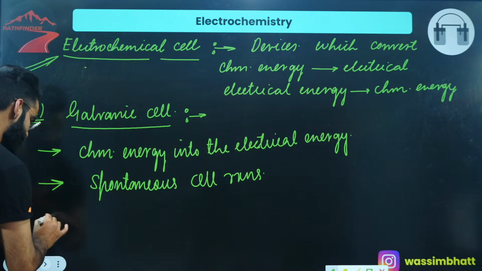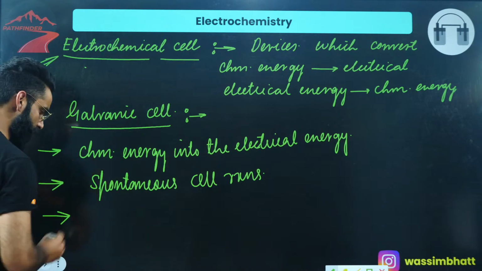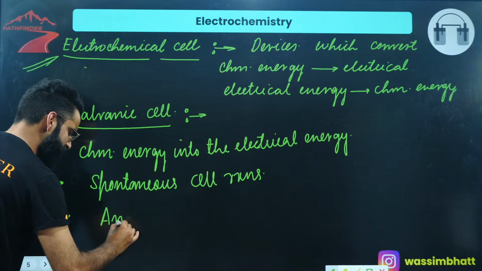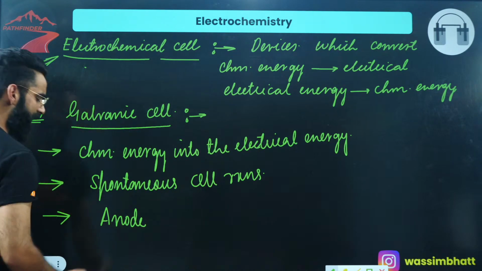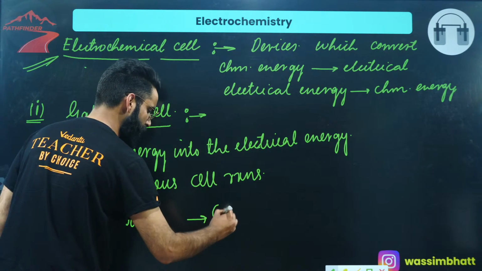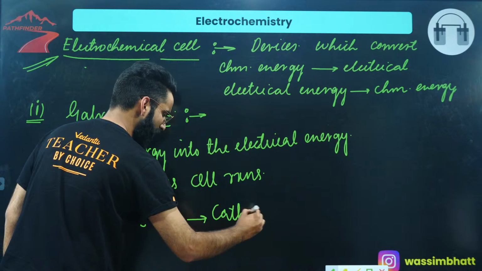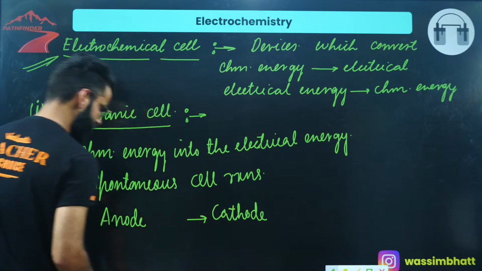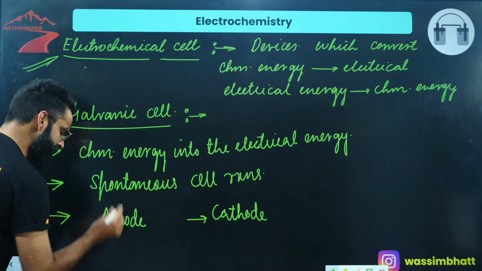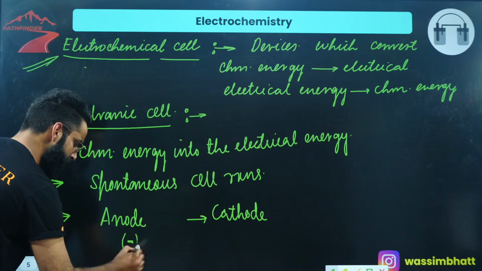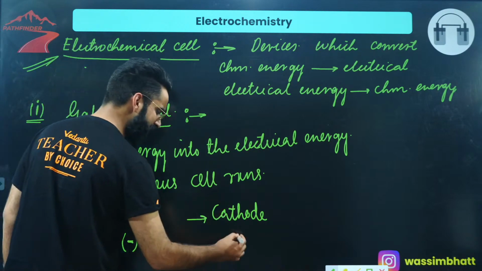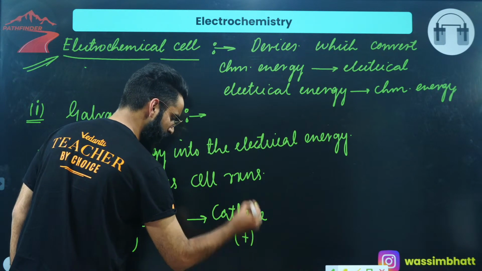In this galvanic cell, we are going to use two electrodes. One is called the anode, another one is called the cathode. Let me tell you exactly. The rod of the anode in a galvanic cell is going to carry a negative charge, and the rod of the cathode in a galvanic cell is going to carry a positive charge.